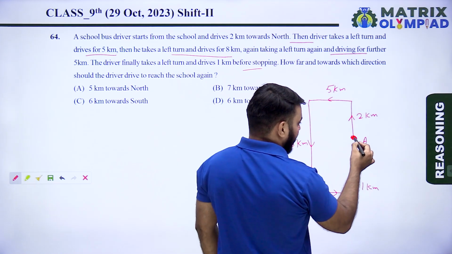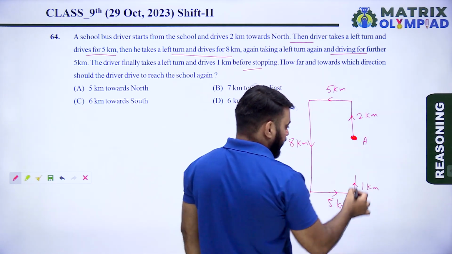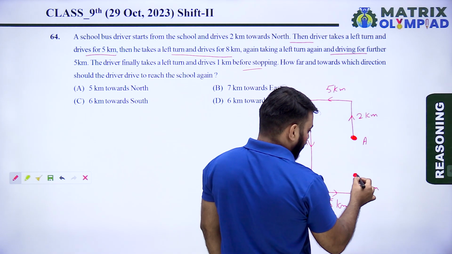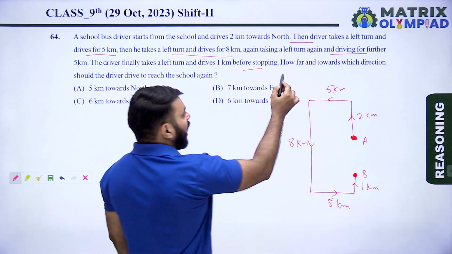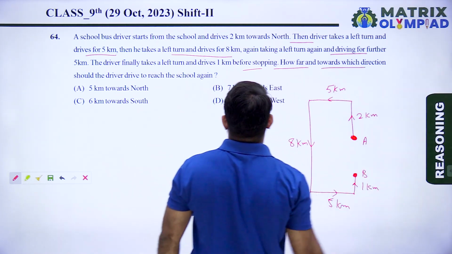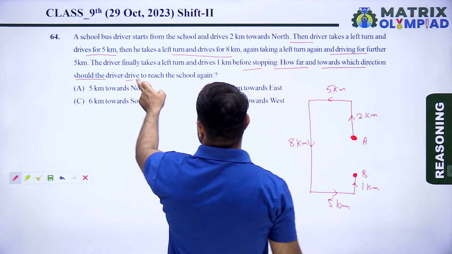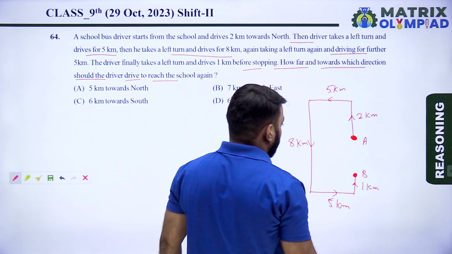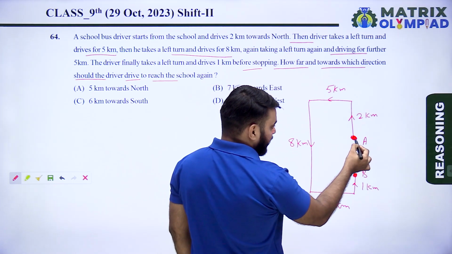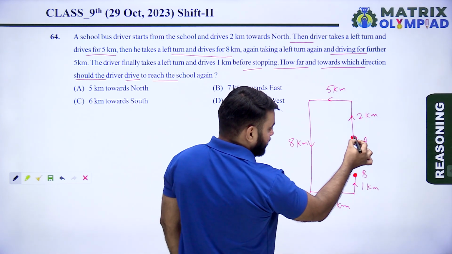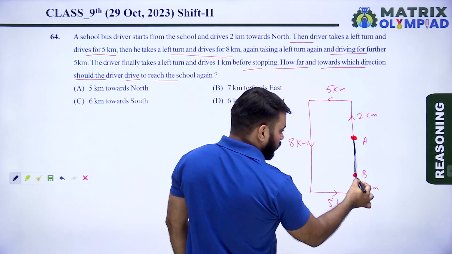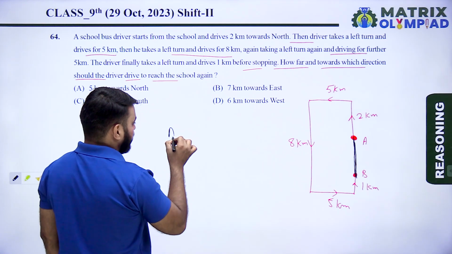So let's suppose A is the starting point of the driver and B is the end point of the driver. How far and towards which direction should the driver drive to reach the school again? First, find the distance between the starting point and the end point, the distance between A and B.